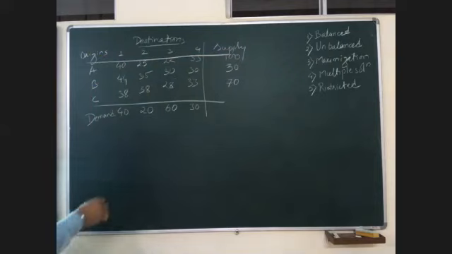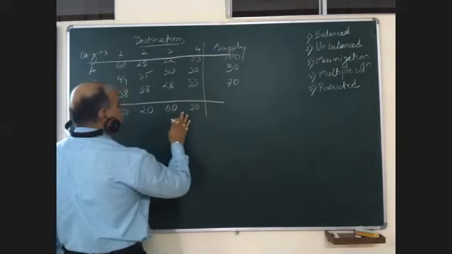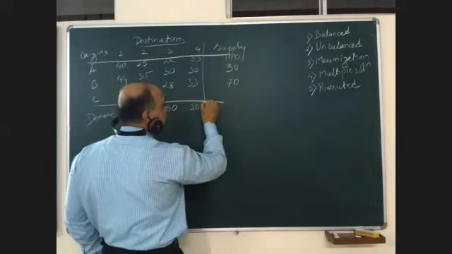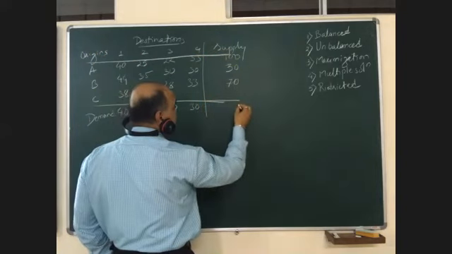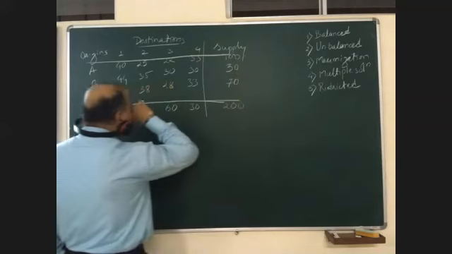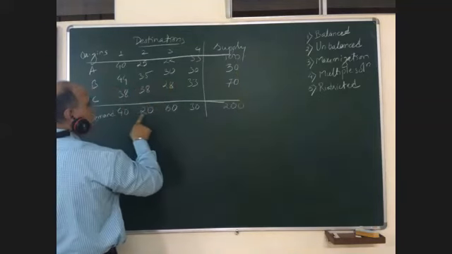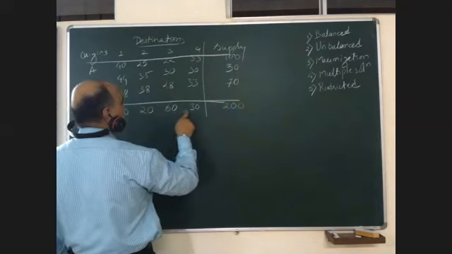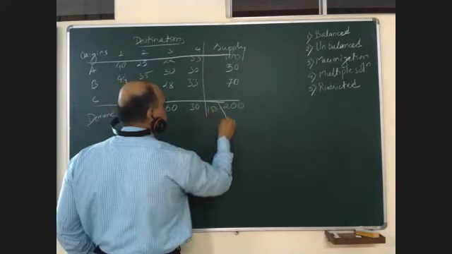Before we start, let us check the total. Why? Because this is the first step. So the total is 200 for supply side, and this is 150, right?